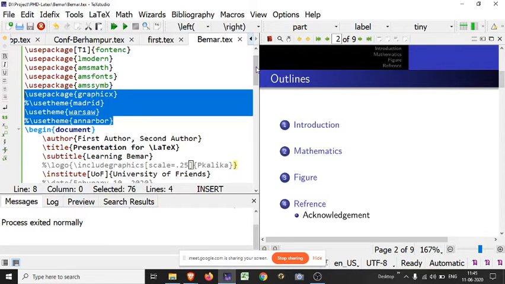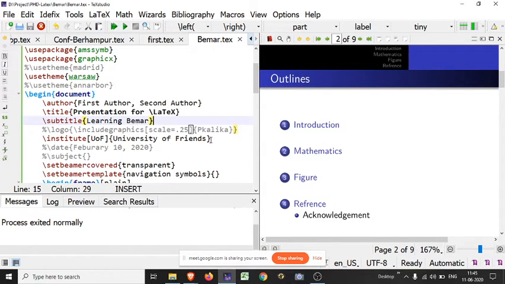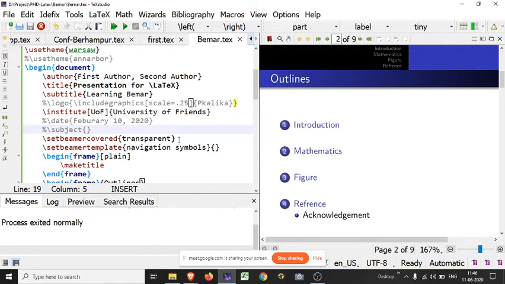Then, in a similar manner, we have used author, title, subtitle. For institute, this is our institute name, and this is the corresponding short form of the institute name. This is for date, and this is for subject. According to your subject you may just uncomment it.